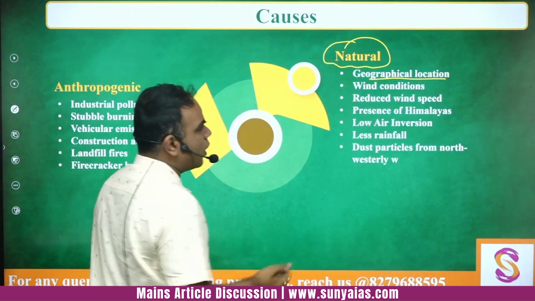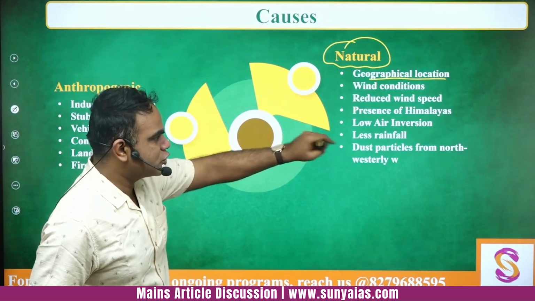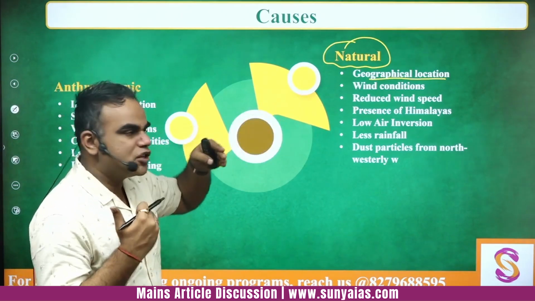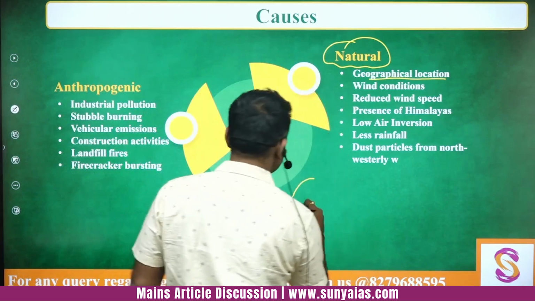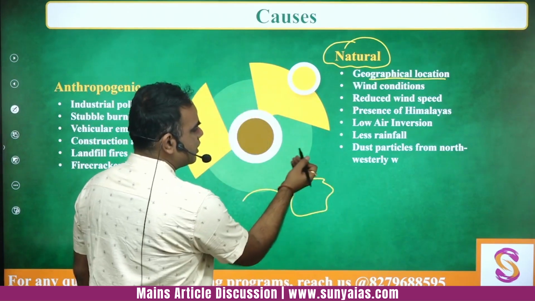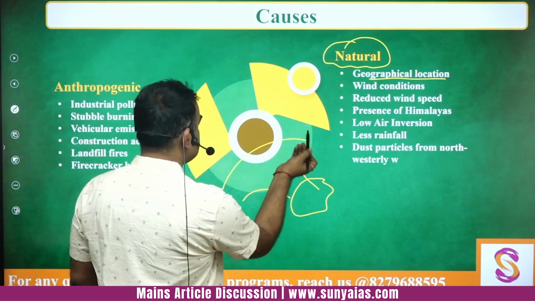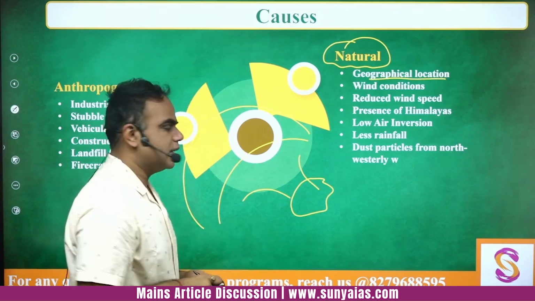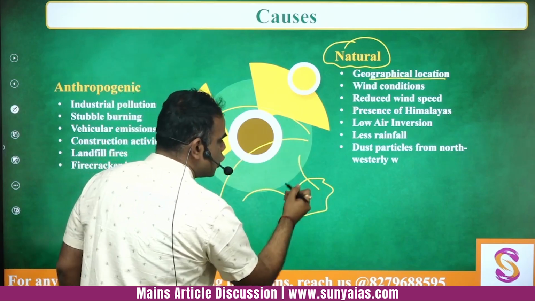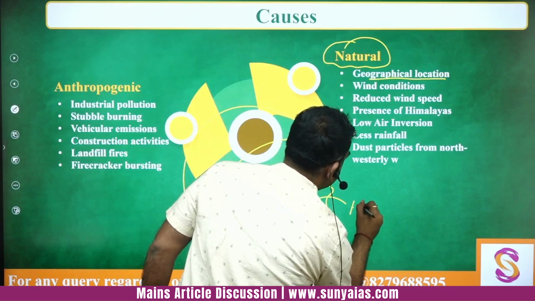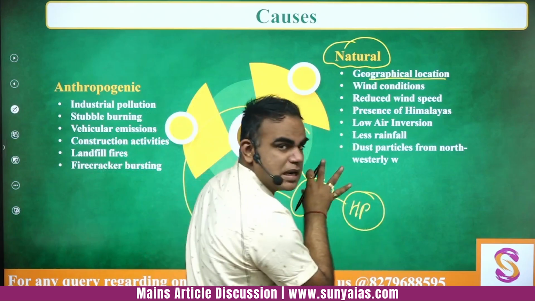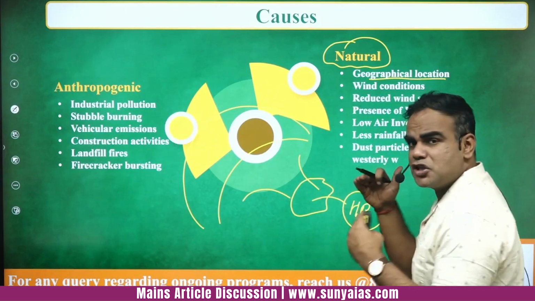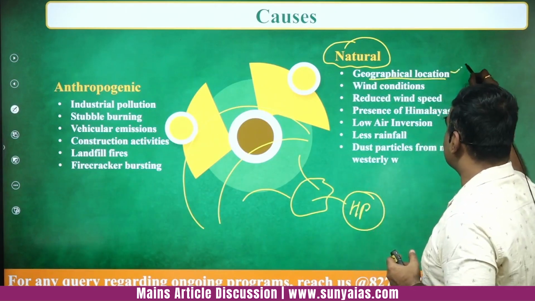And geography आपको अभी और जैसे for example when I tell you about low air inversion, less rainfall, dust particles, okay, wind conditions, तो ये और अच्छे से आपको समझ में आएगा कि पहली बात you know the location of Delhi surrounded by the different states and also sharing the international let's say boundaries with other countries. तो अभी होता क्या है, especially in this particular location, that sometimes there is a high pressure which is built in this, okay.